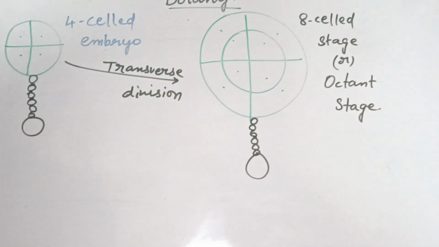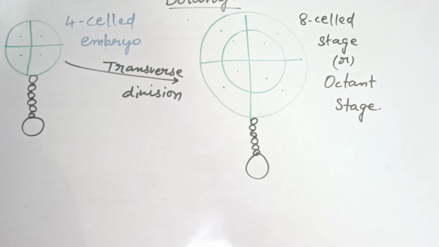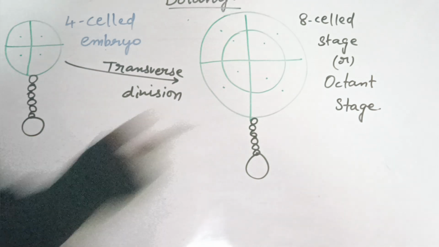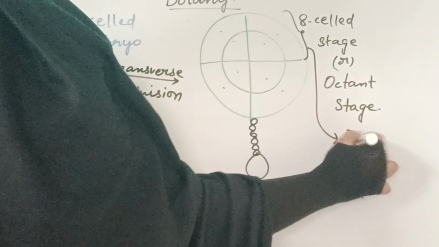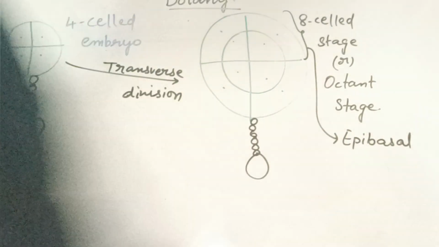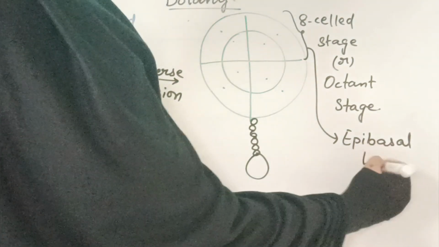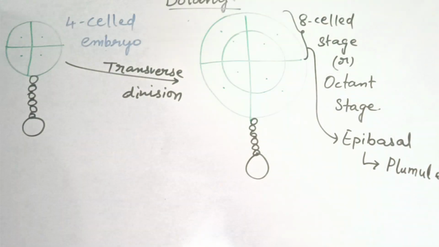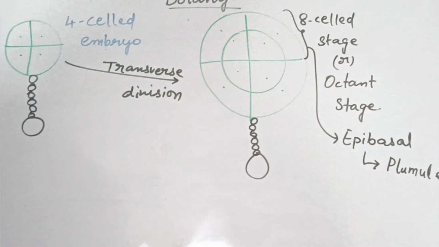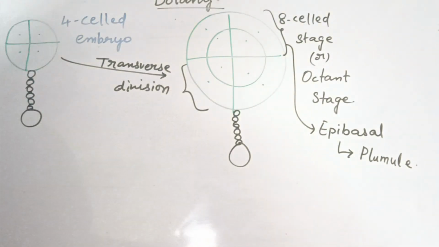Now see what is happening in the 8-celled stage or octant stage. Whatever the upper portion is, we are calling it epibasal, which will be responsible for forming the plumule. So what does the epibasal form? It gives rise to the plumule. The plumule later on will form the shoot system. Right? Now this one, the basal part, the lower part.